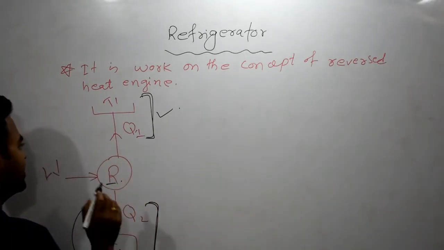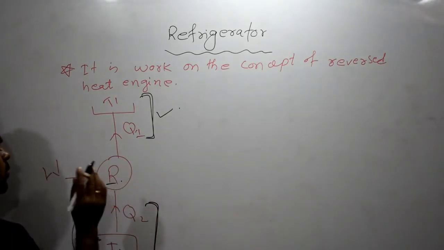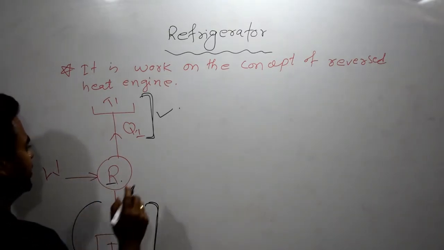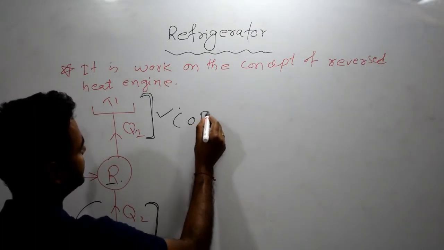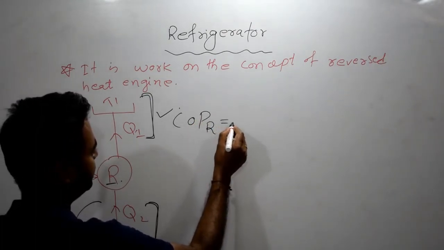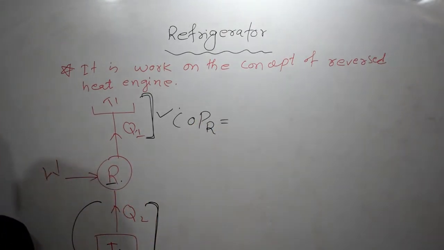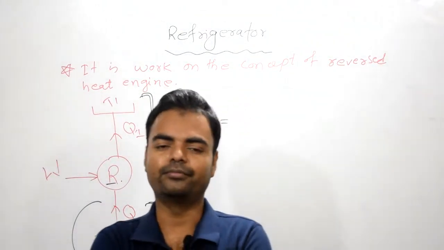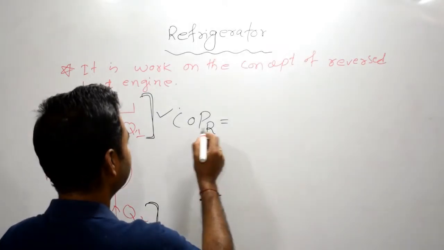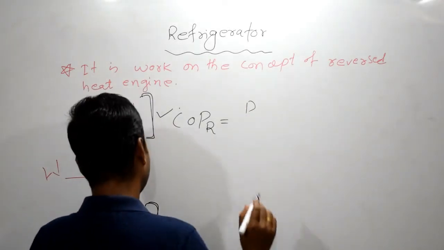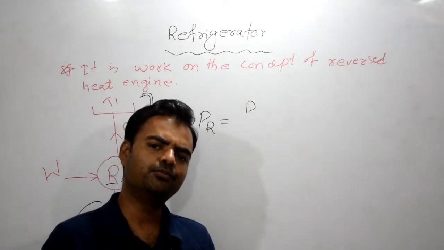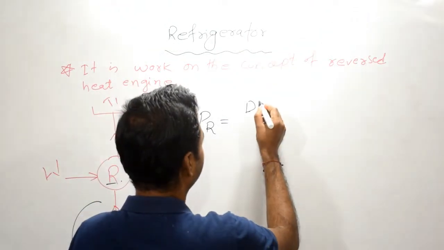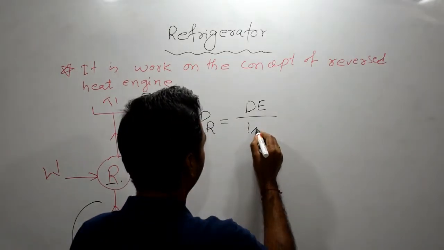Like the heat pump, what is the refrigerator? A work absorbing device. So in case of a work absorbing device, what do we find out? We find out COP. What is the full form of COP? Coefficient of performance. Now, it doesn't matter whether you are finding the COP of a refrigerator or of a heat pump: desired effect upon work input.